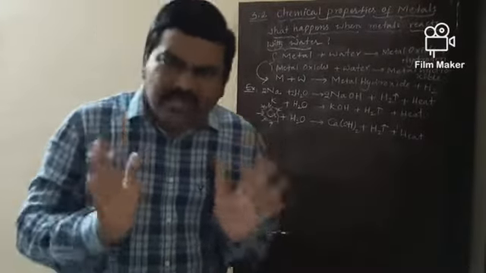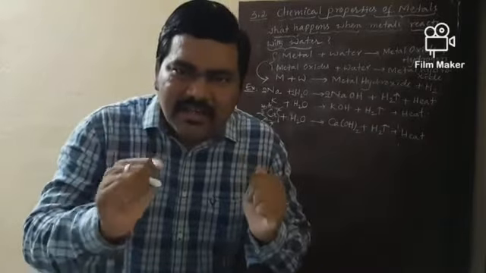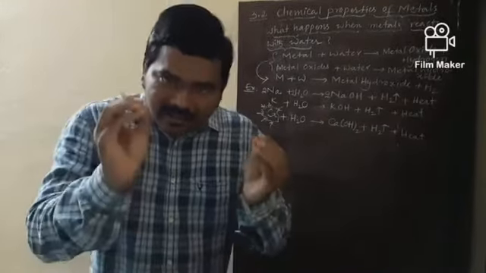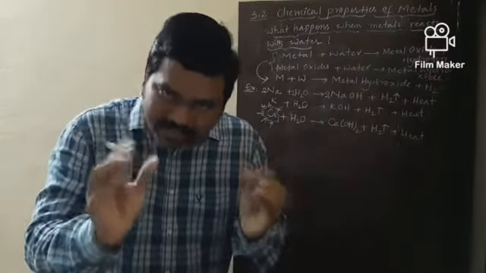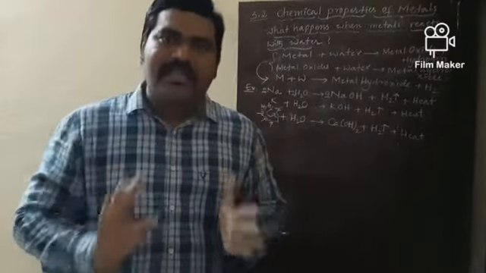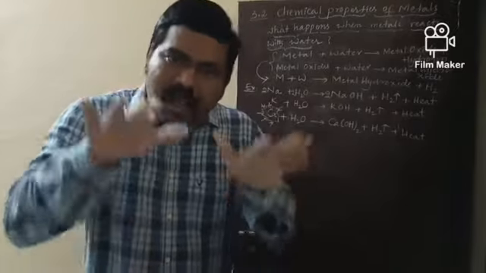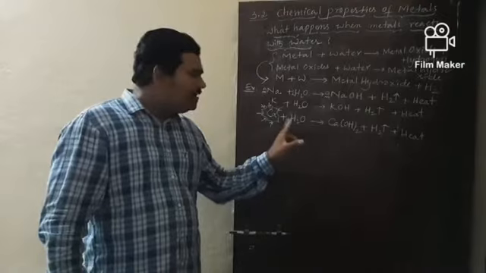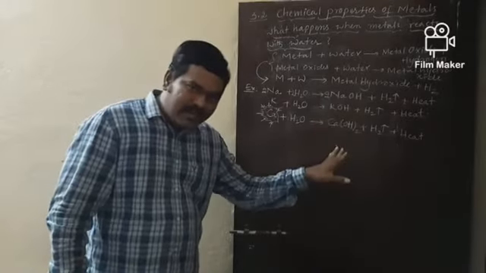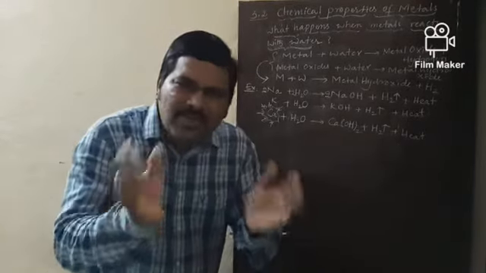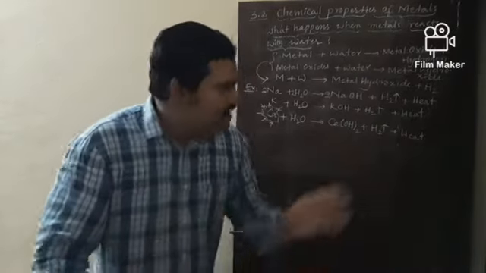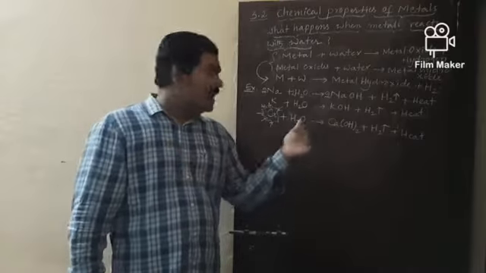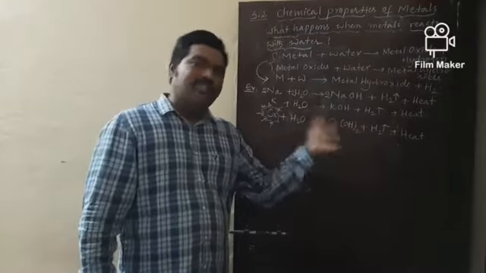There is a direct question: why does calcium metal float on the surface of water? What is the reason? The hydrogen gas which is liberated sticks onto the metal surface, makes it lighter and it floats on the surface of water. That is the reason. Why does this hydrogen gas not catch fire? Because only a very small amount of hydrogen gas is liberated, as the reaction is less exothermic and less violent, since it reacts with cold water.